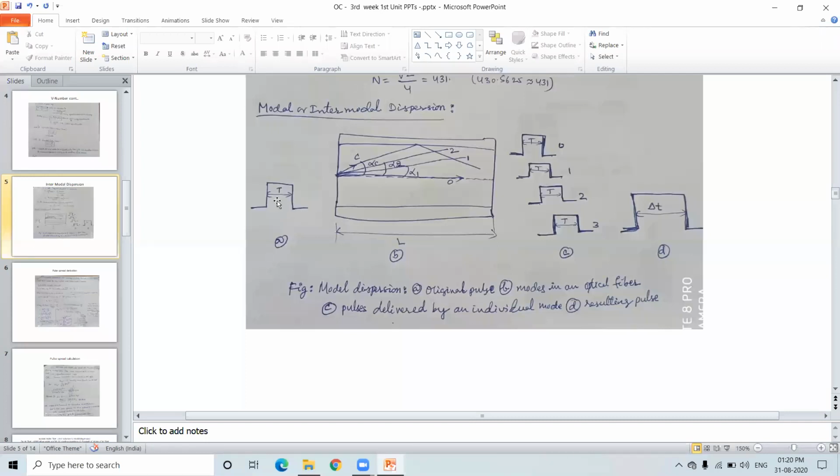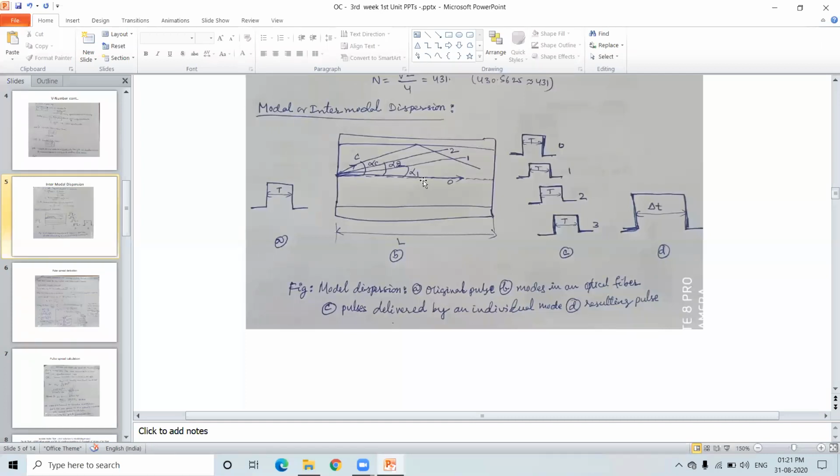Light we are going to transmit in digital form. When there is a 1, there will be a light, whose width is going to be T. Let us say this is the light pulse width. This is split into 1, 2, 3, 4 modes. This light is split into 4 modes. For convenience in defining intermodal dispersion, we say that this total light pulse has been divided into 4 modes: 0, 1, 2 and C mode.